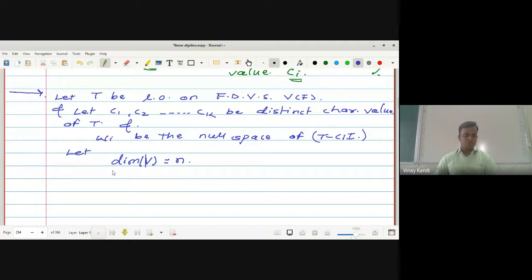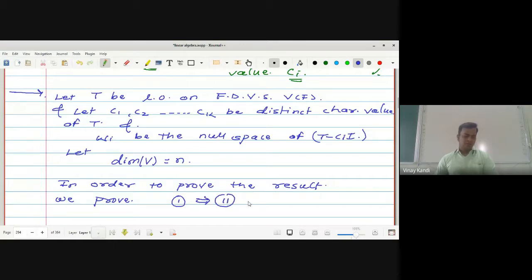Now in order to prove the result, we have to prove that 1 implies 2, 2 implies 3, and 3 implies 1. First the first statement implies the second, then the second statement implies the third one, and the third statement implies the first one.